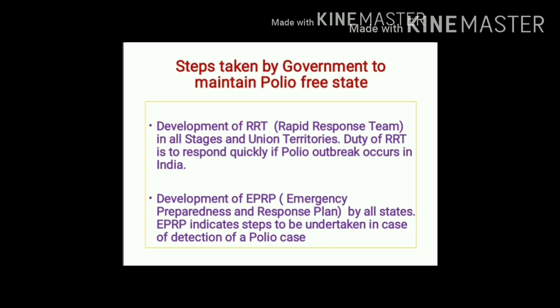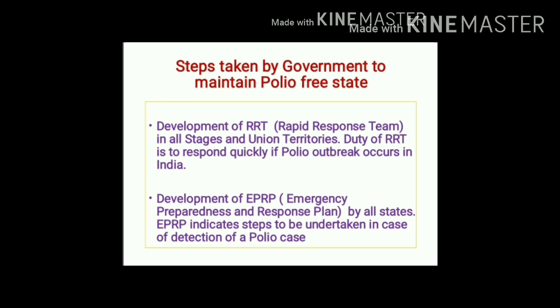What is the current status of poliomyelitis in India? Yes, as you know, currently India is free from poliomyelitis. And is it not our responsibility to maintain this free state? Yes. So what has the government done for this purpose? The government has taken certain steps so that we can maintain polio free state in India in future also. Let's have a look at these steps.